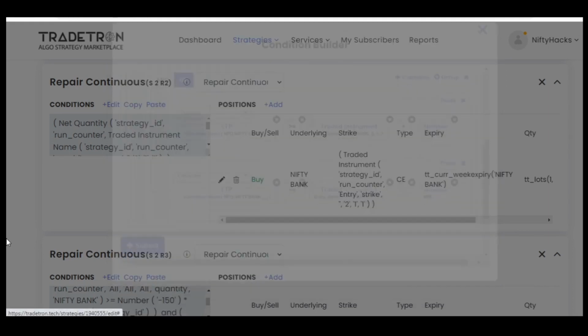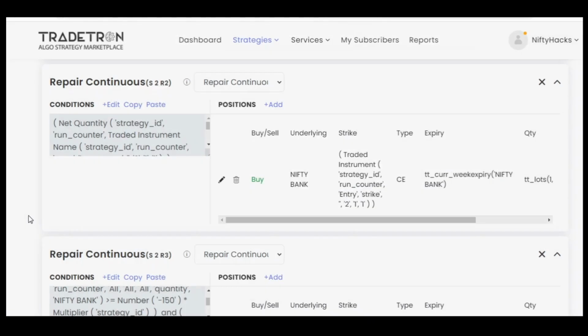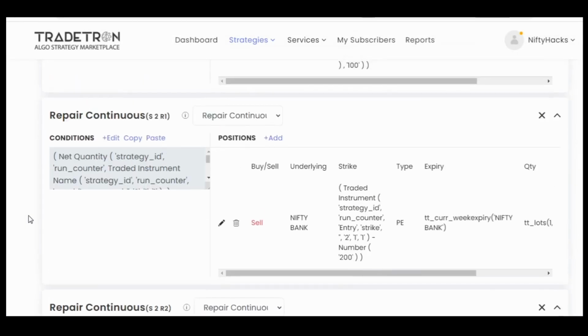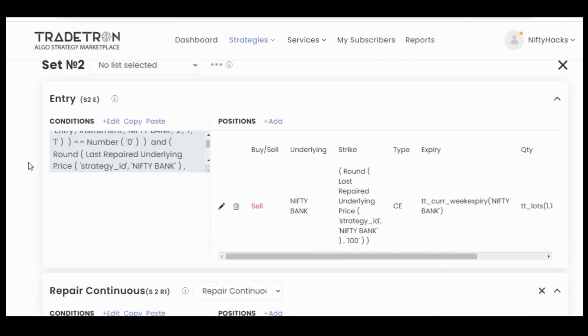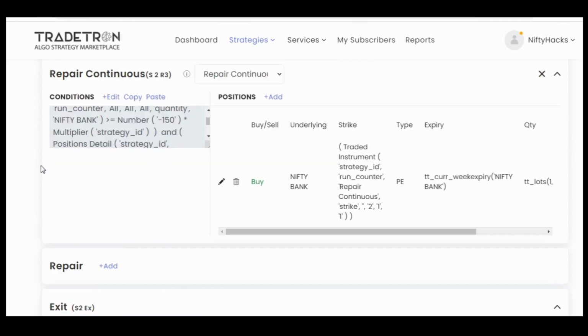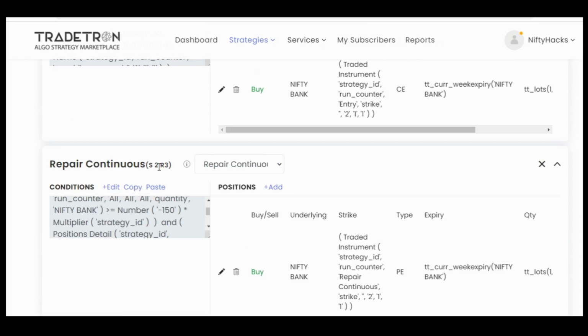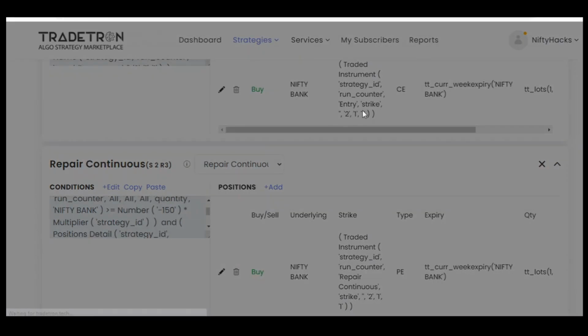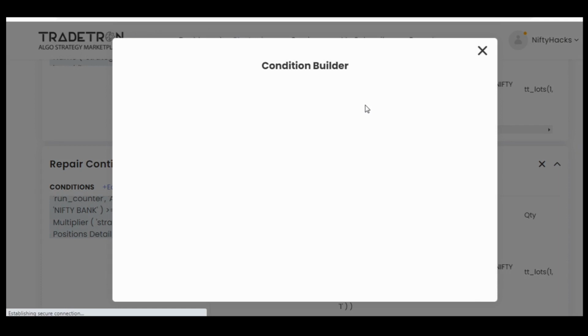Okay, so this RC 1, 2 and 3 also will remain the same for call side and put side. So you have to make all of these set 2 legs, set 2 entries, set 2 RC1, set 2 RC2, set 2 RC3. After that, just copy this RC3 into set 3 RC3, set 4 RC3, set 5 RC3, okay, and just change the leg parameters from 211 to 311, 411, 511. So it's as easy.